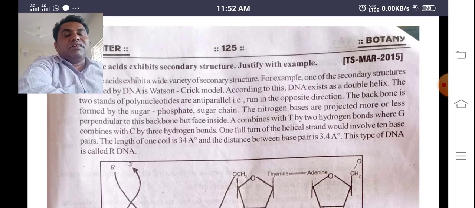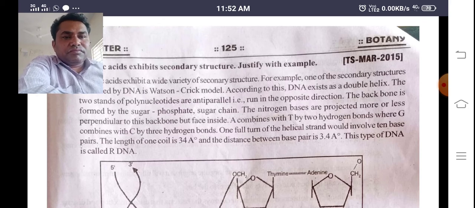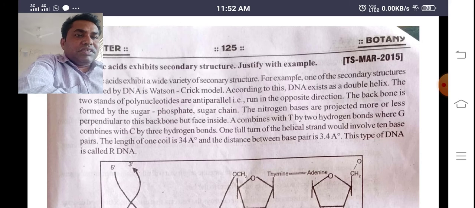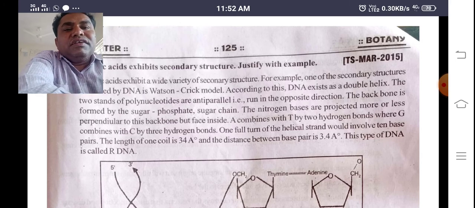This type of DNA is called B-DNA. Why? Because it turns in the right-handed direction. Once have a glance.